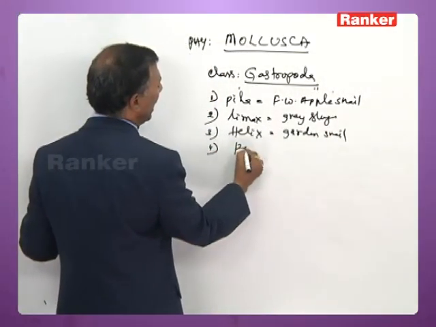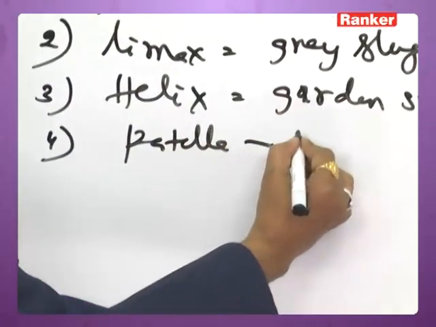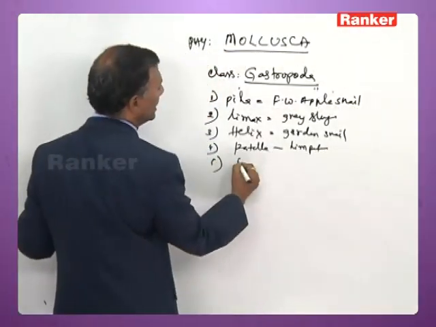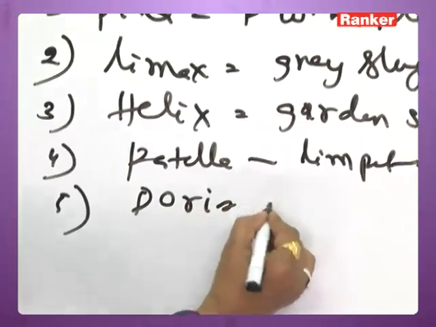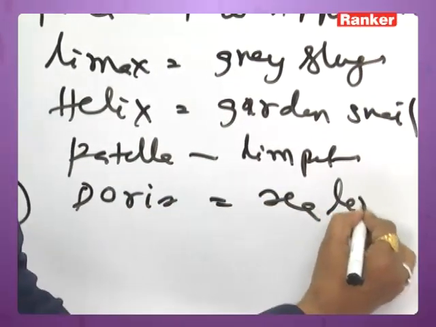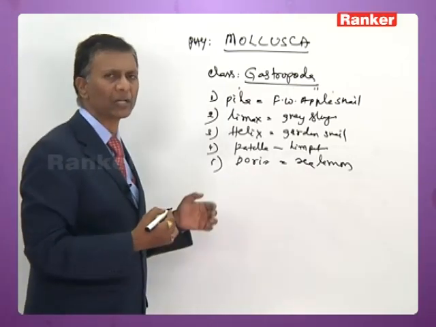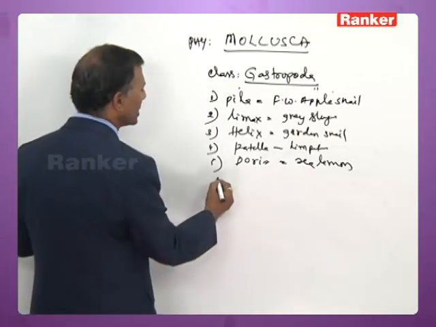Next is Patella, commonly called limpet. Next is Doris, commonly called sea lemon, and this Doris is without shell.